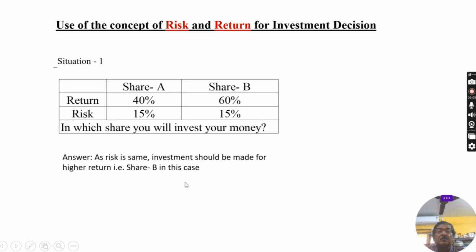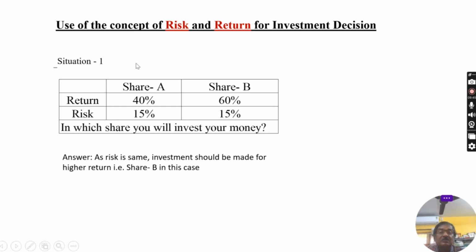That means you have learned how to compute the risk and return both in deterministic and probabilistic situations. That means you have the complete idea of finding out the risk and return in quantitative form with the help of the return value. Now, why have you learned this? Now I am going to discuss that. Investment decision. That means how you will invest your money with the help of risk and return knowledge.